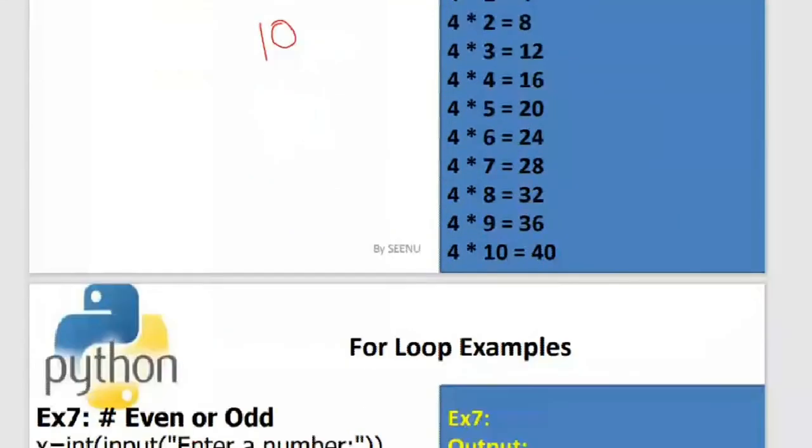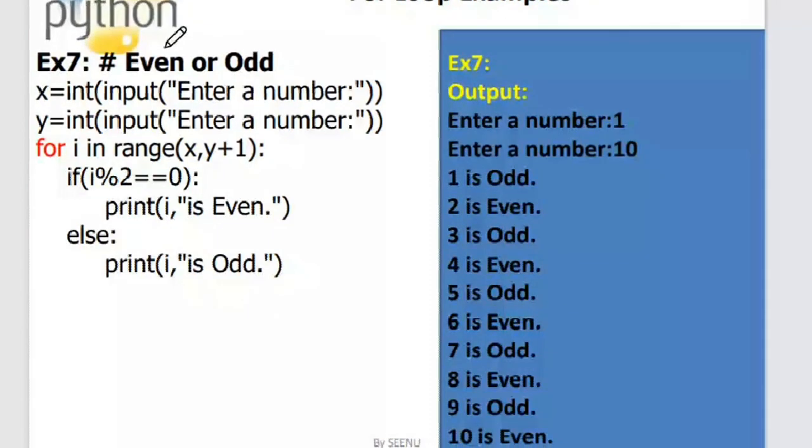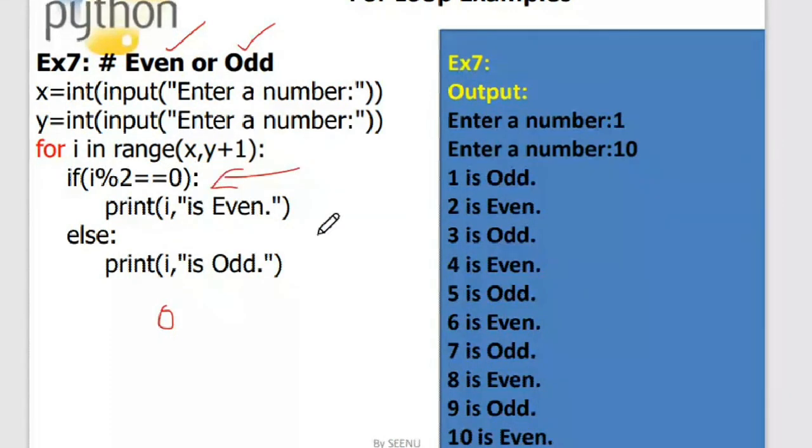So this is another program wherein we are using for to find out whether the given number is even or odd. A number is even if it is divisible by 2 and odd if it is not divisible by 2. So a simple logic is applied over here. So if it is divisible by 2, the remainder will be 0. If it is not divisible by 2, it will be non-zero. So applying the simple logic there, we have found out whether the given number is even or odd.